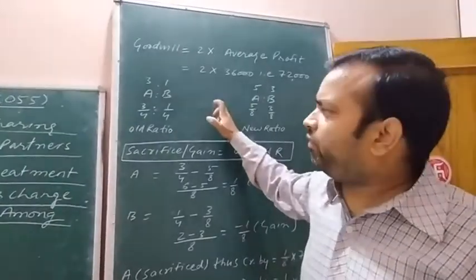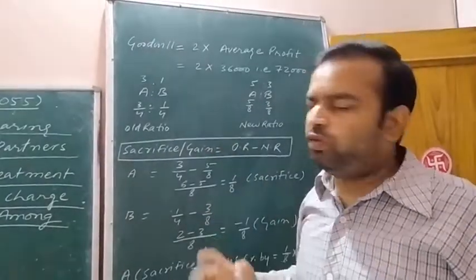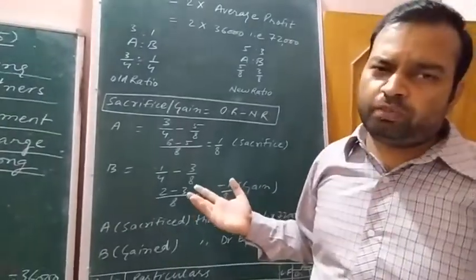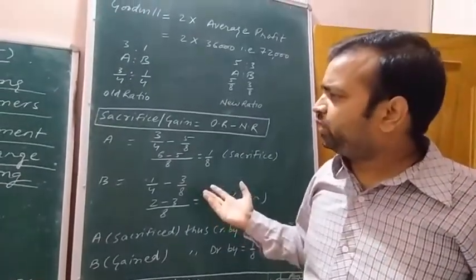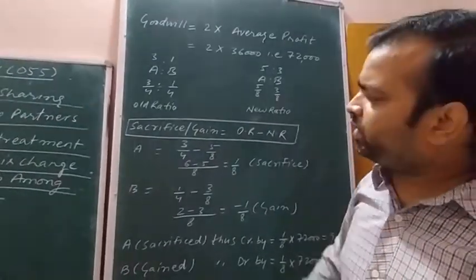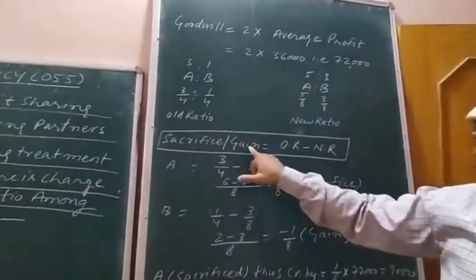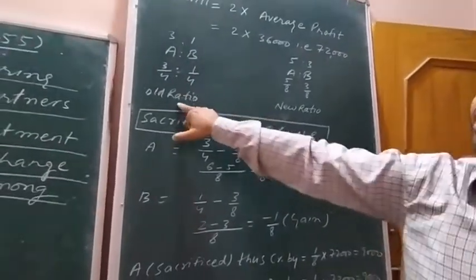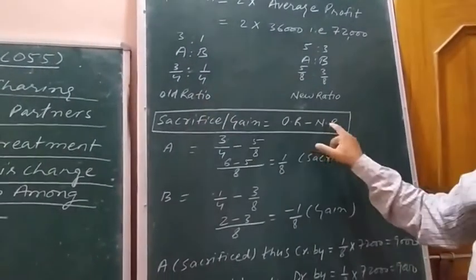Now we need to find out the sacrifice or gain of A and B. For finding it out, we have to use the formula, which I have already explained in the beginning, for calculating sacrifice or gaining ratio. Sacrifice or gain is equal to old ratio minus new ratio. OR means old ratio and NR means new ratio.